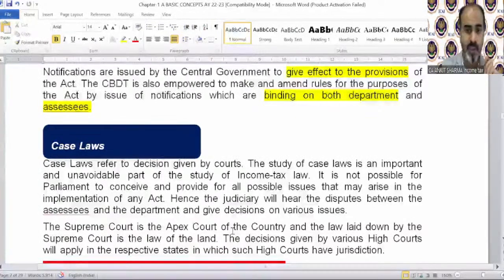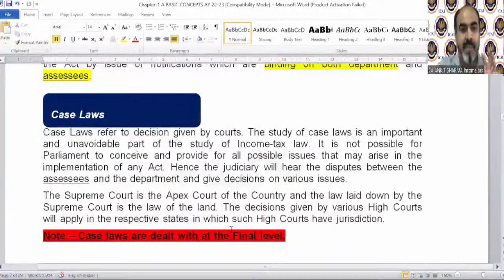It is not possible for Parliament to conceive and provide for all possible issues that may arise in the implementation of any act. Hence, the judiciary will hear the disputes between the assessee and the department and give decisions on various issues.